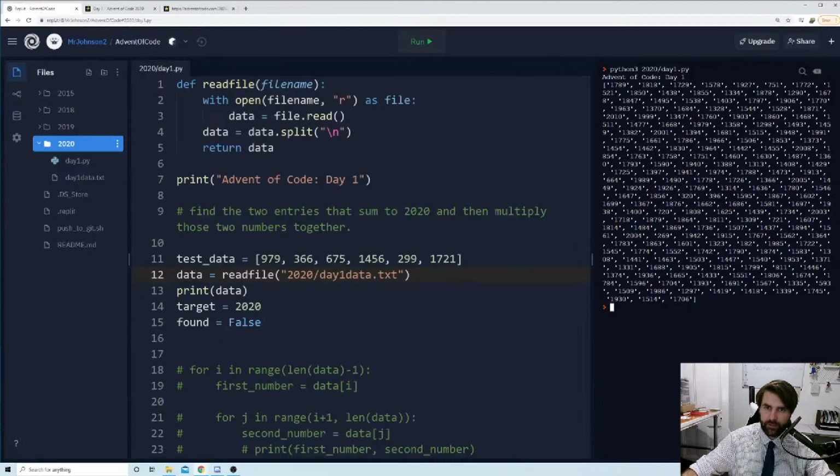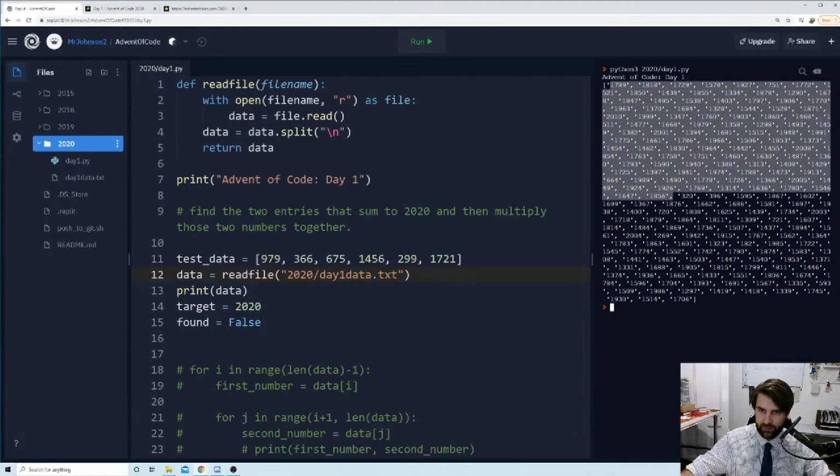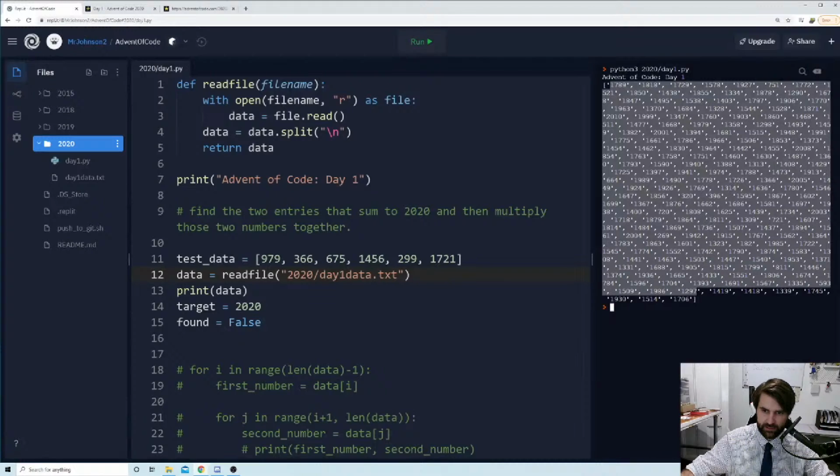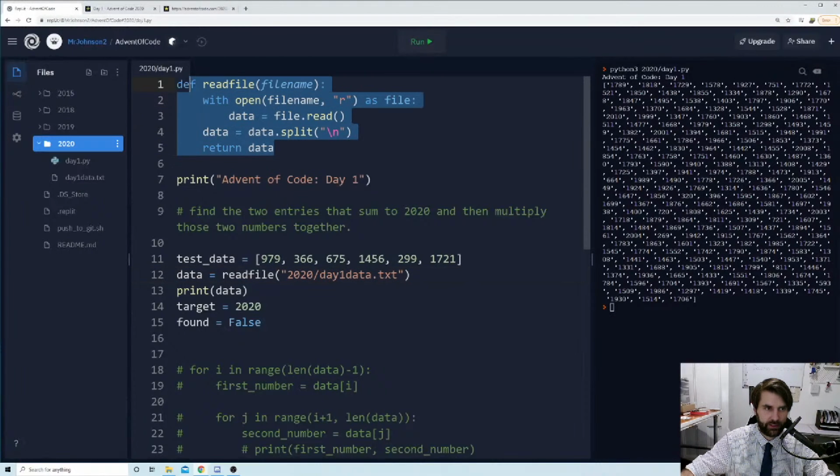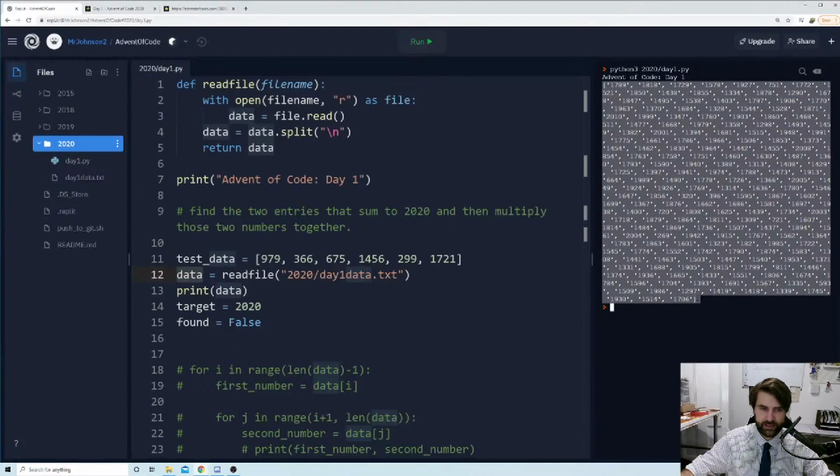We have this lovely array with 200 different strings of those numbers all in this lovely list, thanks to this little function that we wrote. We called this read file, could have called it anything, and this file name, could have called it anything, but they're descriptive, they tell us what they do. We're opening that file name, reading the data, splitting that string into individual elements, putting them in a list, and returning that list to wherever we use this function. So data is now this lovely long list of numbers. Okay, fantastic.